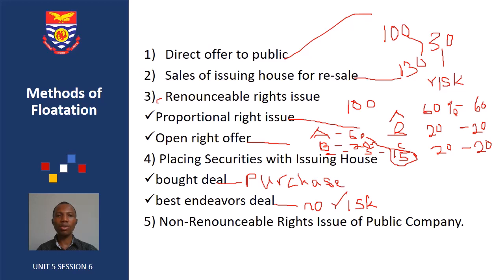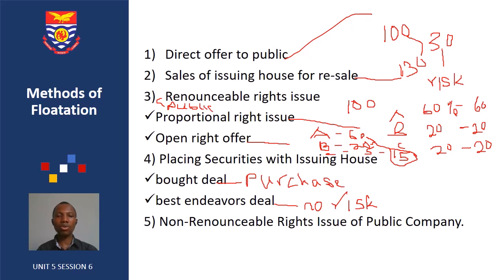Remember that because of the nature of the renounceable right issue, the general public can get access to the shares. I forgot to mention it. So it is possible the general public will get access to the shares or the security.